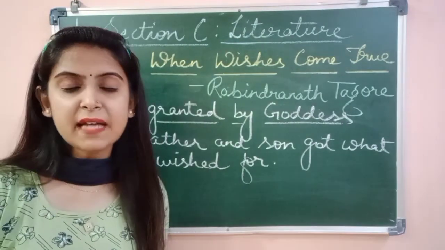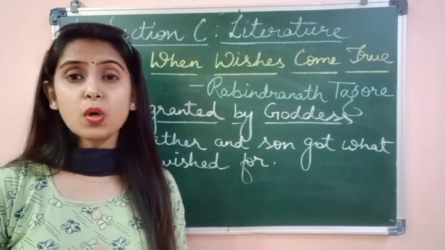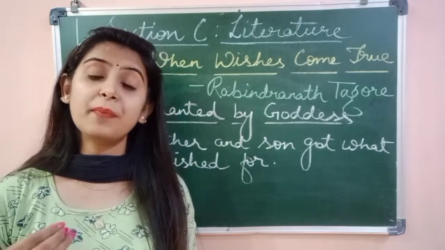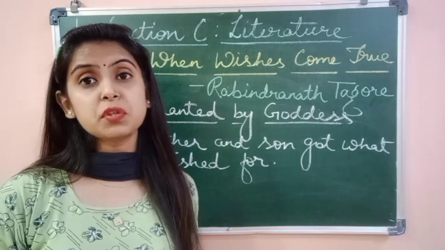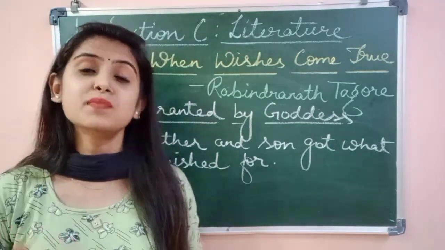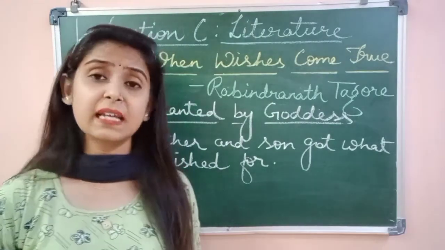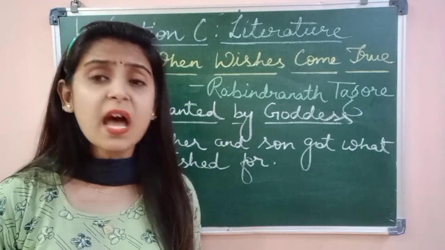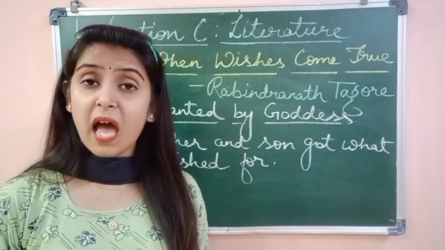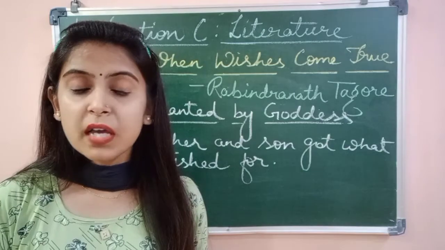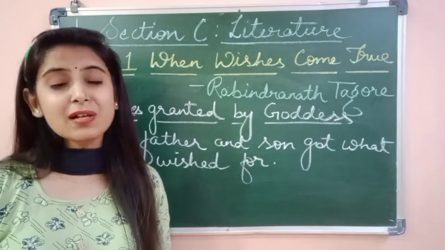Now, though both father and son were extremely happy that their wishes had been fulfilled, they both did not think of the consequences, about the complications that would take place if they changed their age. Sushil, who earlier used to think that if he became like his father, he would enjoy that independence, he would have the freedom to go out with his friends, he could climb trees, he could go swimming in the pond, and he would do anything and everything that his heart desired. But actually, when Sushil became like his father, he had no desire to climb trees. He did not wish to go out. He was simply completely lost in his thoughts.